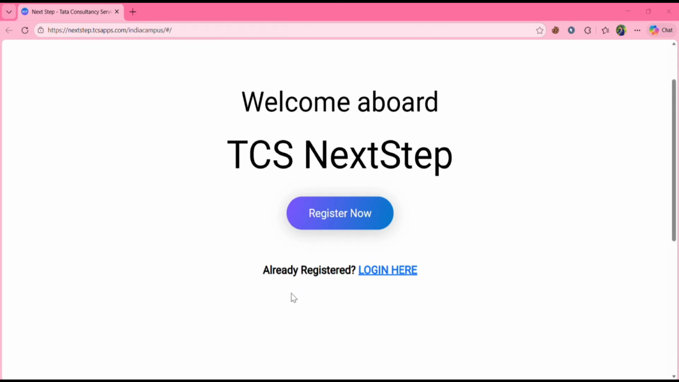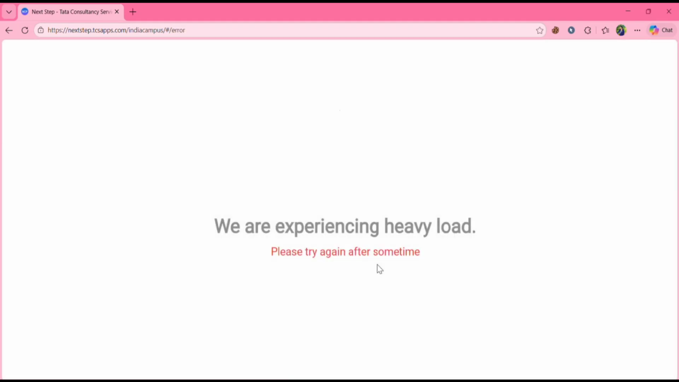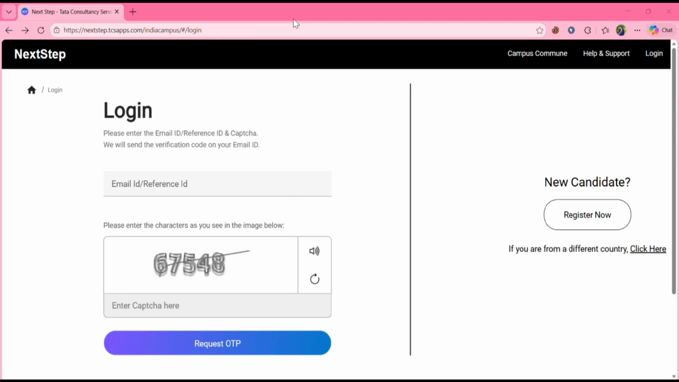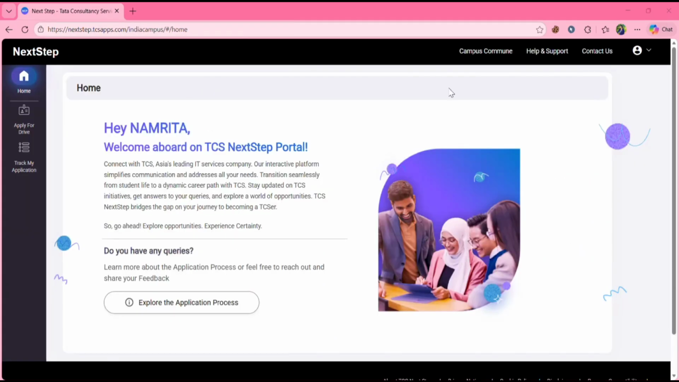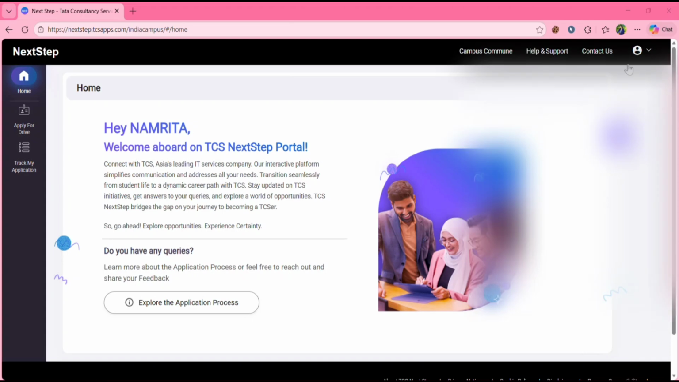So if you already have an account in the TCS NextStep portal, you can just log in. Click on login here. Enter your email ID or reference ID, enter the given captcha, and you can request the OTP. This page will open, and if you want to know your reference ID, you can click here, and here will be your reference ID. You need to click on apply for drive for completing your registration, and later you can fill your application, or now also you can fill it. So click on apply for drive.